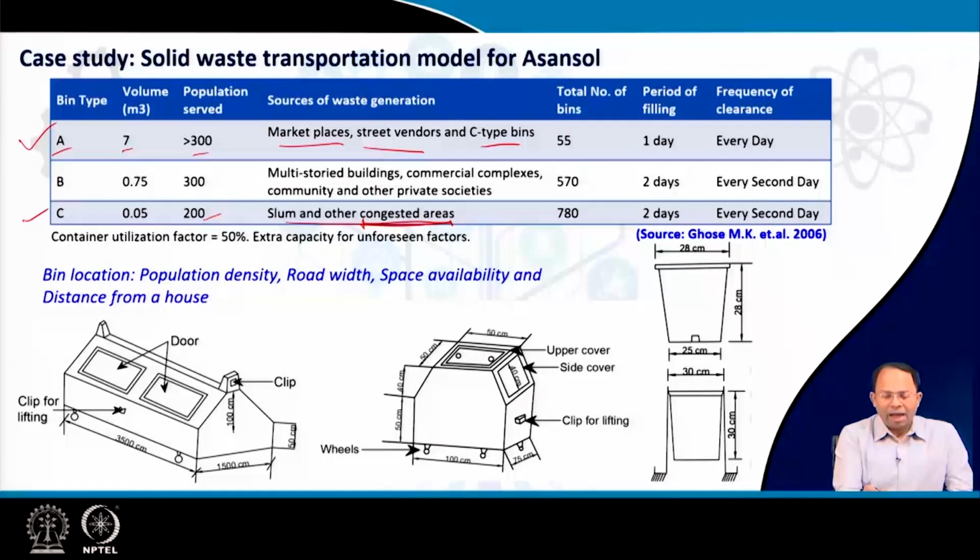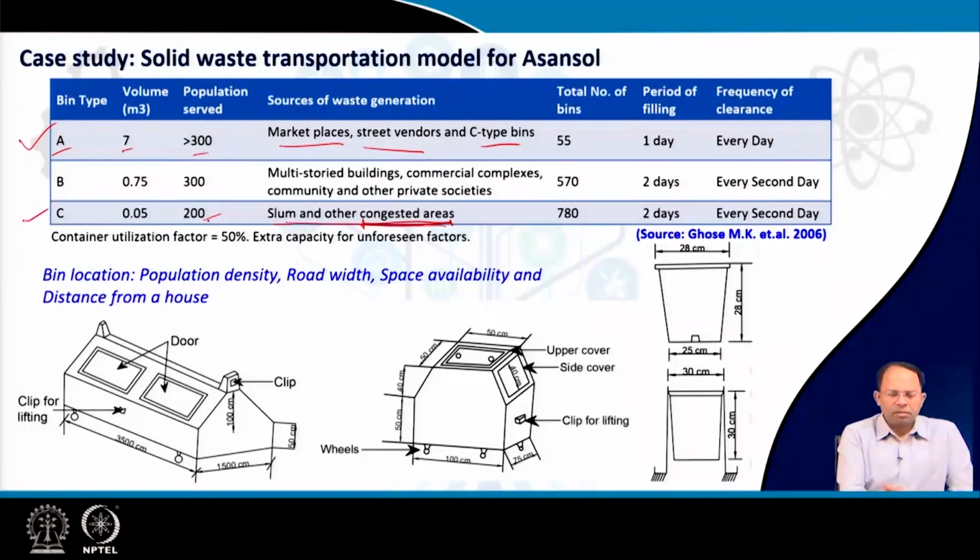Now we can say that this kind of system is not relevant, but you have to understand that in today's context there are many places in the city with slums and congested areas where we cannot do door-to-door collection, and there is no other way than to put a community bin where people come and throw garbage. So if we design a system which has both door-to-door collection as well as some amount of community bins, the collection from the community bins could be brought to the storage points, which are the large C-type bins provided in places such as marketplaces, street vendors, places where there are a lot of other generators, right.